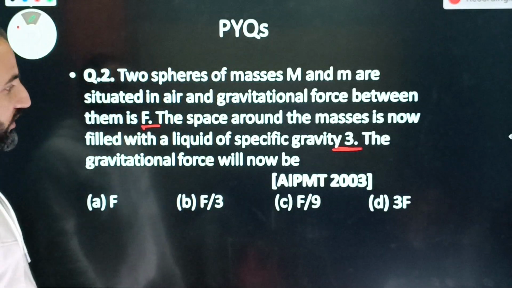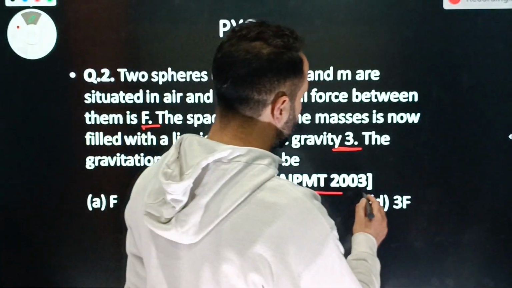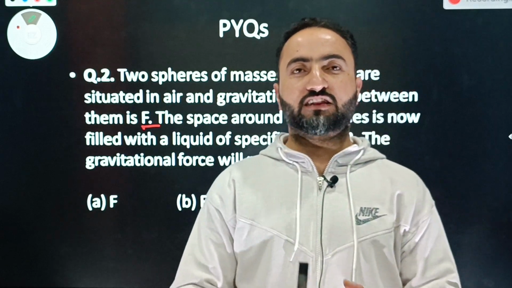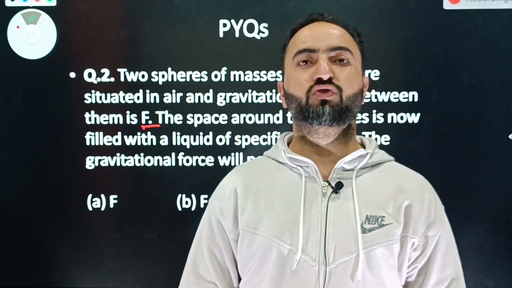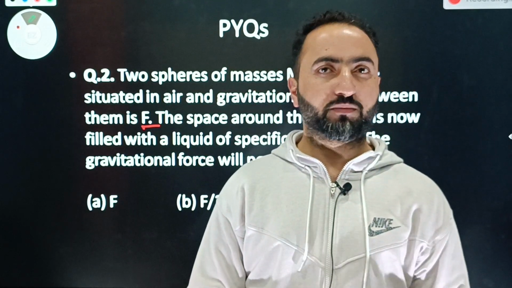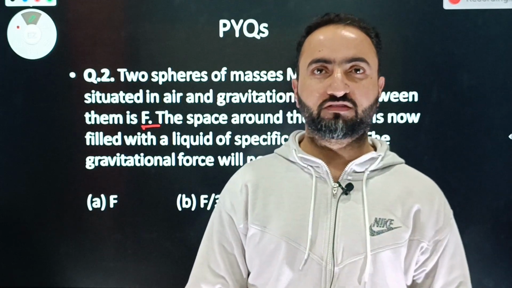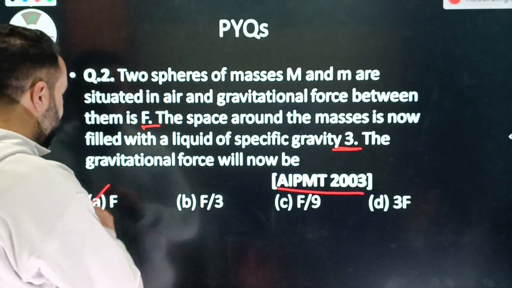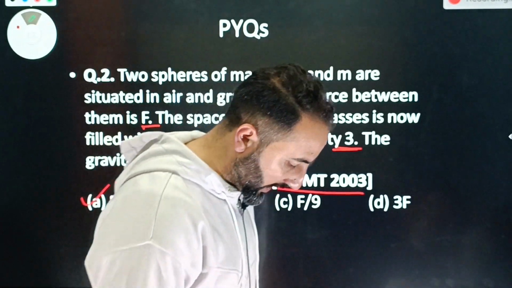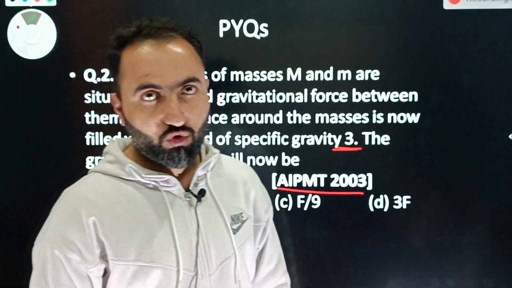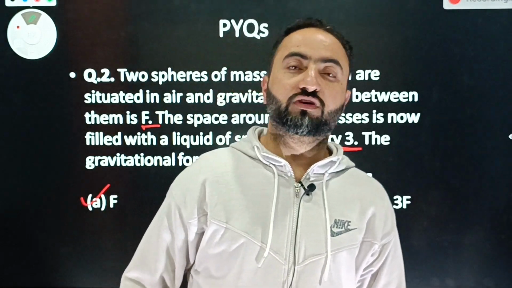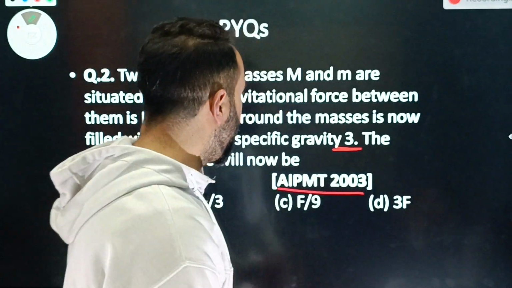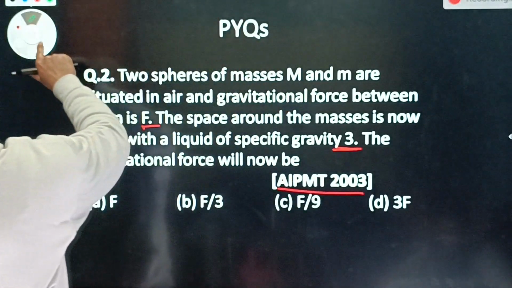The gravitational force will now be asked in the AIPMT 2003, ठीक है ना बेटा. So obviously the answer will be F. The reason is that the gravitational force is medium independent. It does not depend upon the medium. Whatever is the medium between the two masses, the force will remain same. वो force same रहेगा. So the answer is simply equal to F. ठीक है ना बेटा. लेकिन अगर यही question बेटा आपके electrostatics में आएगा, तब force change होगा, because the electrostatic force is medium dependent. Gravitational force is medium independent. Let's switch to another question.